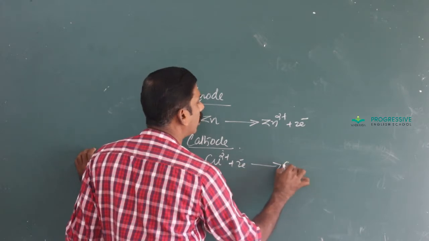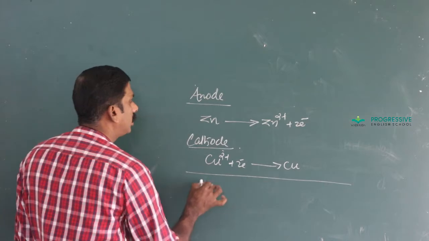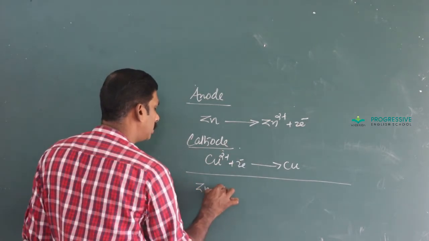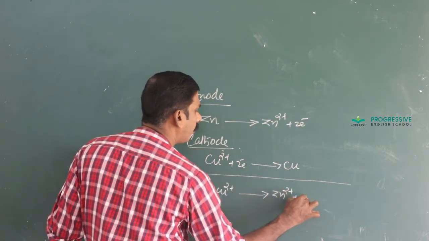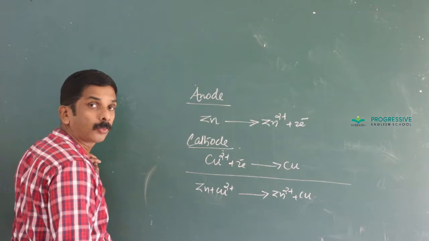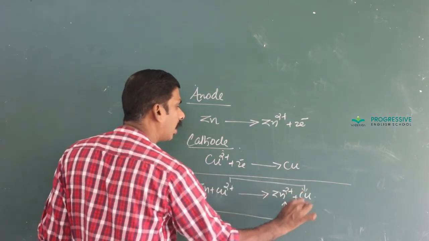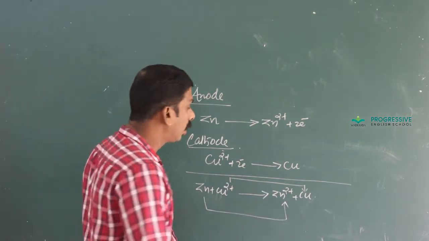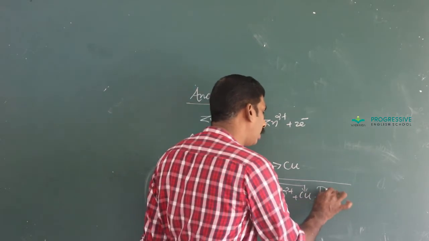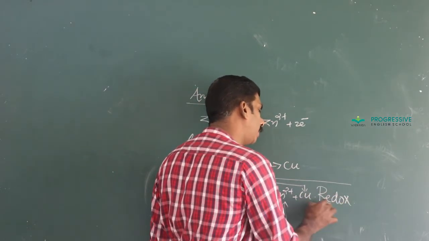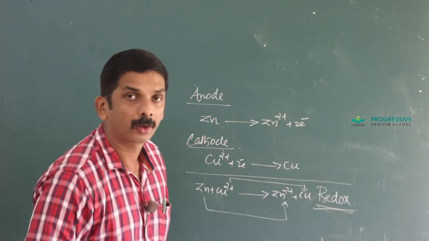Cu2 plus plus 2 electrons gives Cu. What is the net reaction? Zn plus Cu2 plus gives Zn2 plus plus Cu. That is, zinc undergoes oxidation and copper undergoes reduction. Or we can summarize that in a galvanic cell, a redox reaction takes place.